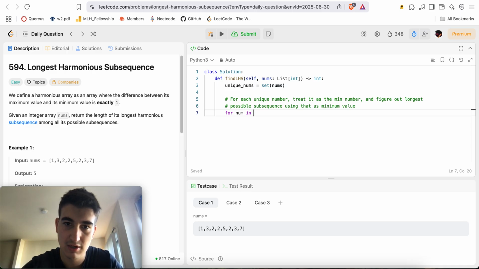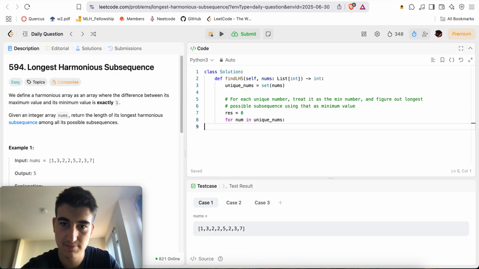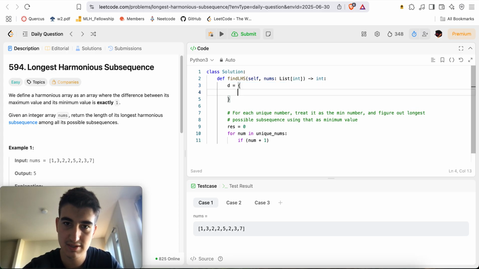For num in unique nums, res equals 0. If num plus 1, actually here we'll make it even better. We'll say d is equal to this.